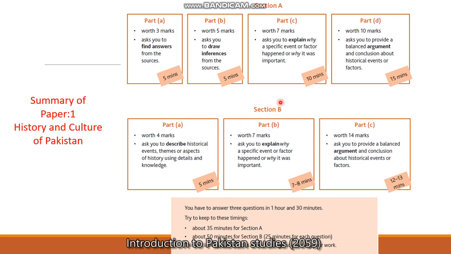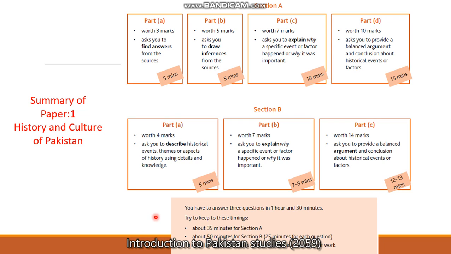If we talk about section B, each question, as I told you in the previous slide, is divided into 3 parts. So part A carries 4 marks, part B carries 7 marks, and part C carries 14 marks. How to attempt these questions and what type of questions come in each part is another discussion that we will do ahead with the passage of time.